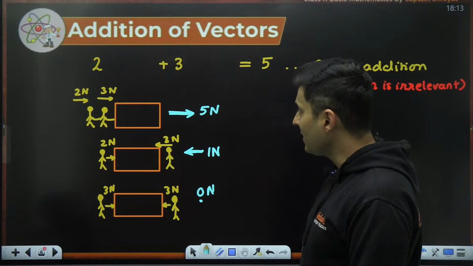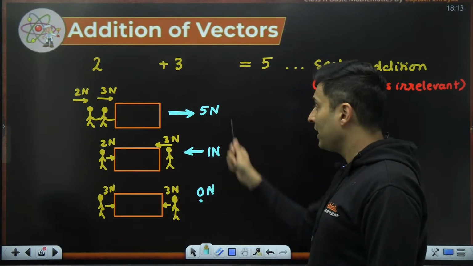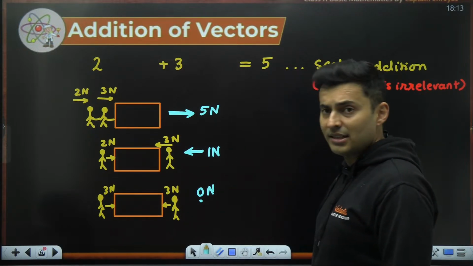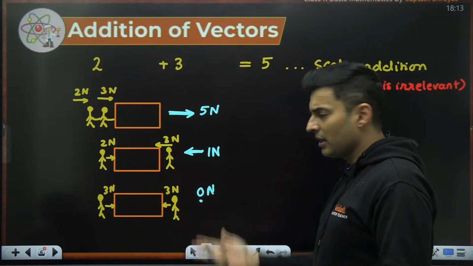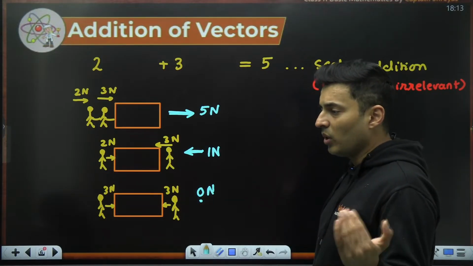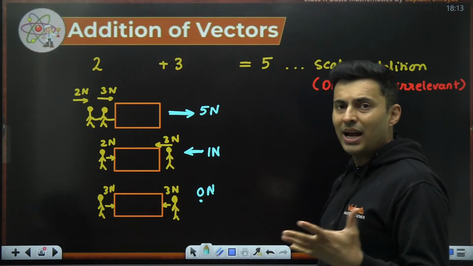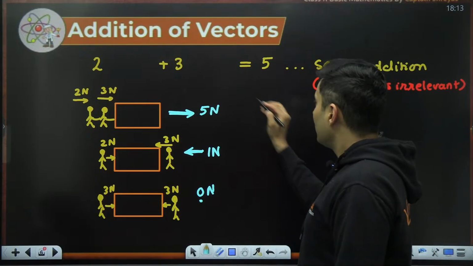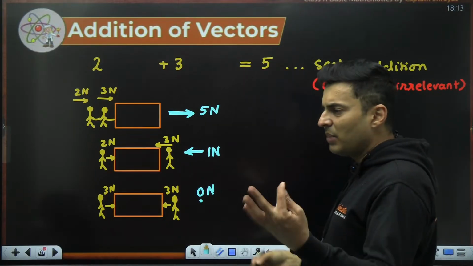So as you can see, 2 Newton and 3 Newton can give the answer 5, can give the answer 1, and 3 and 3 can give the answer 0. So many possibilities are there when you add vectors. When you add scalars, it's simple addition.